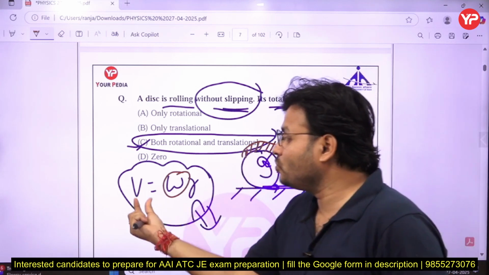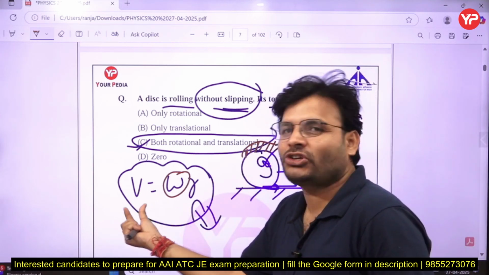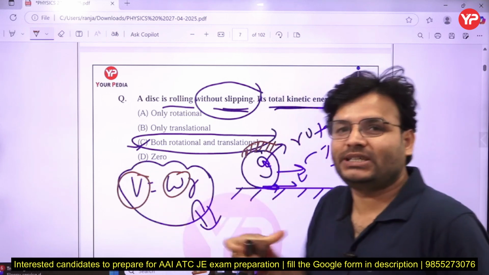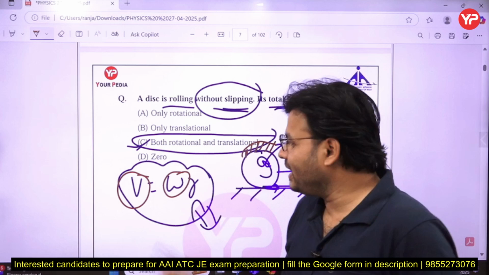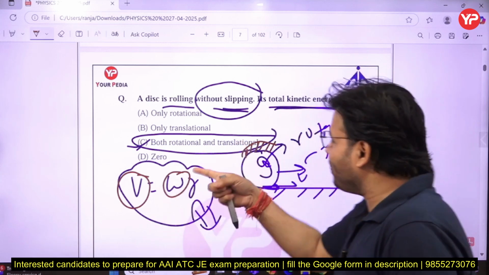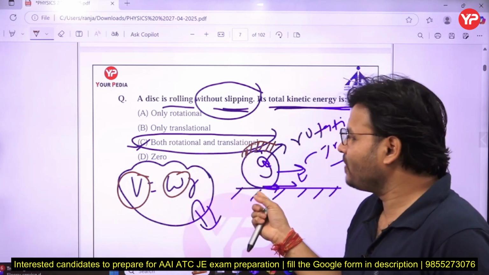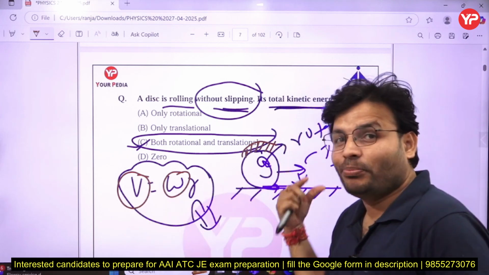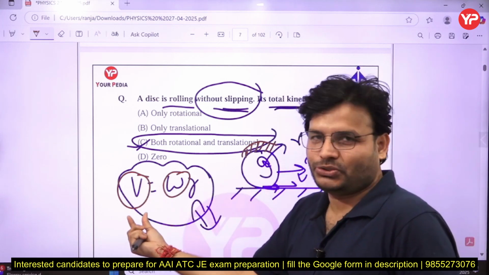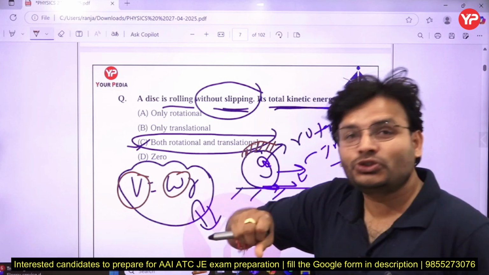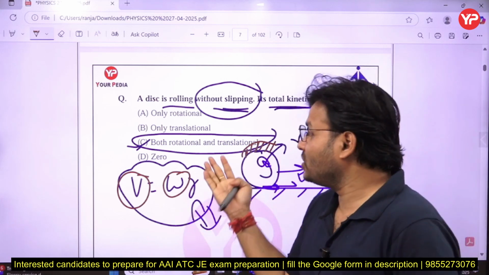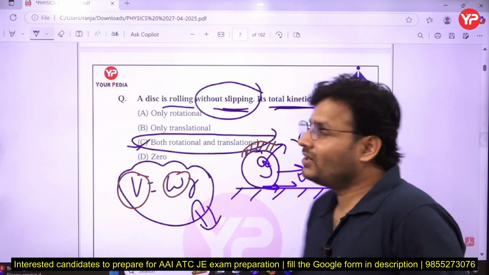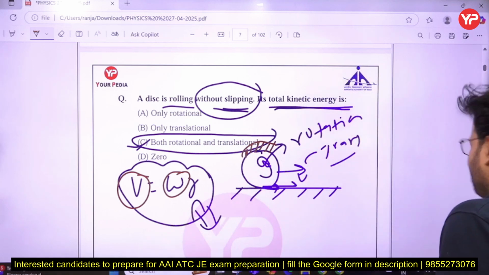But V, who is responsible for V? No one can stop it, only friction is responsible. So V cannot stop, that's why your vehicle is going to slip. Omega is stopped because of an applied external force agency, but no one is responsible for stopping V. Yes, if the surface is very rough, that can be reduced. That's why on a smooth surface the chances of slipping are higher. Why? Because the friction is less. So try to remember that point, my dear friends, it's also important.